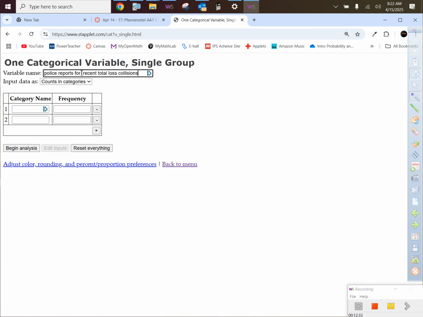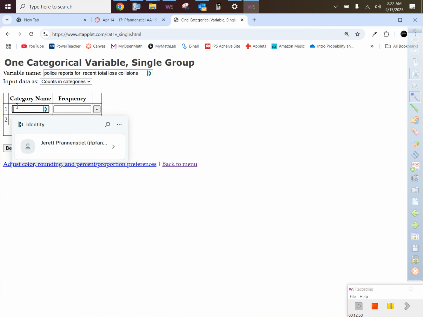We're going to take this data right here about the car colors and put them into this applet and make some graphs with it. So what was this data about? I read the story, and it was basically the last sentence. Sometimes it's the first sentence. And then here's what I got to do. I'm going to put the category names. I'm going to list them in the order they listed it to keep it simple. Blue, 25. Green, 52. And they don't give me enough spaces, so it's not rocket science.